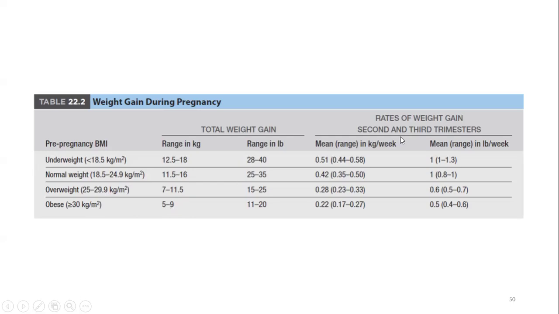And what is the rate of weight gain during the second and the third trimester in kg per week? Underweight will have around 0.51 kg per week. Normal women will have around 0.42 kg per week. Overweight will have around 0.28 kgs per week, and obese will have around 0.22 kgs per week. So this table is very, very important. Try to remember this table. You may be asked about the ranges of weight gain and also the weight gain per week during the second and the third trimesters.